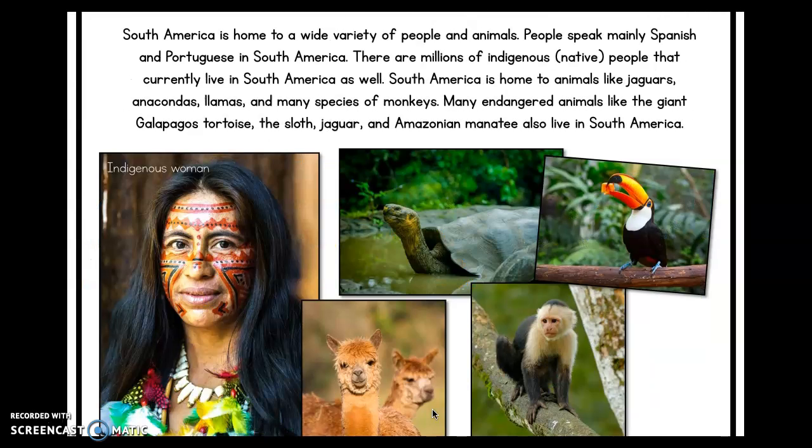South America is home to a lot of different people and a lot of different animals. People usually speak Spanish and Portuguese in South America. There are millions of native people that currently live in South America as well. It's home to animals like jaguars, anacondas, llamas, and many species of monkeys. Many endangered animals like the giant Galapagos tortoise, the sloth, jaguar, and Amazonian manatee also live in South America.